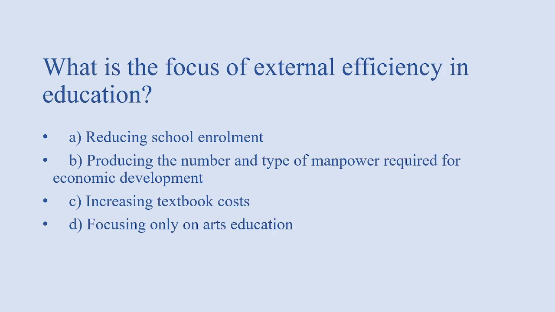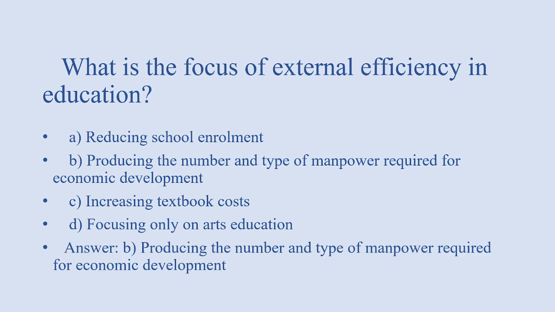Next, what is the focus of external efficiency in education? Options: reducing school enrollment, reducing the number and type of manpower required for economic development, increasing textbook cost, focusing only on art education. Answer of this question is option B, that is reducing the number and types of manpower required for economic development.